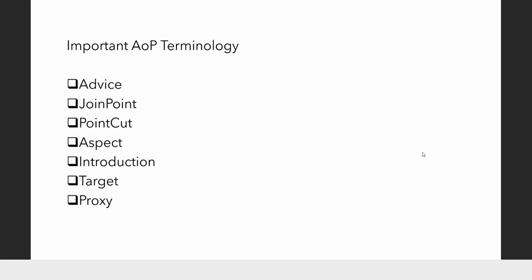Now, join point. What is a join point? A join point is any possible point in the execution of the entire application where advice can be plugged in. For example, say you have hundreds of classes, and those hundreds of classes will have again hundreds of methods and instance variables. So at what point do you want to plug in your advice? At what point do you want this advice to be executed? This is called a join point.